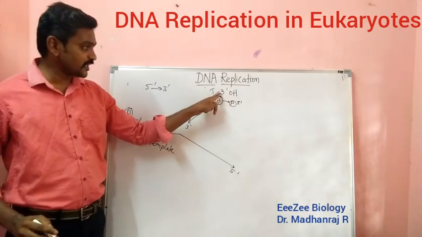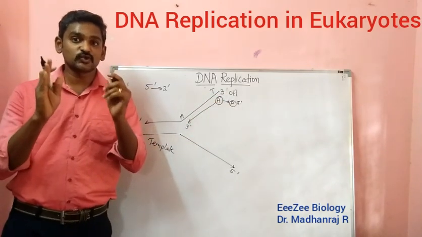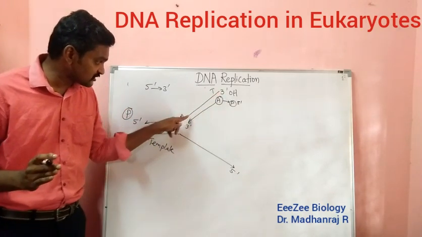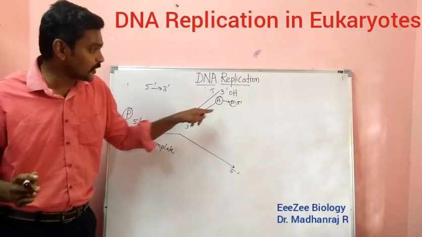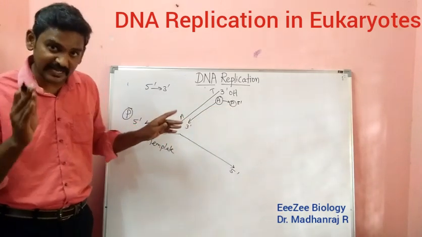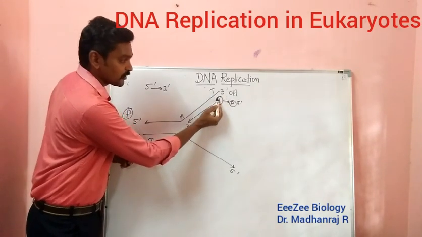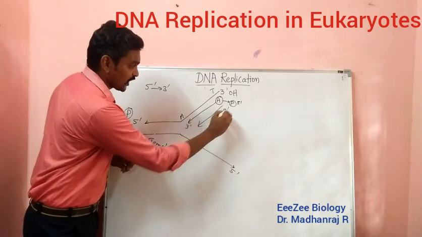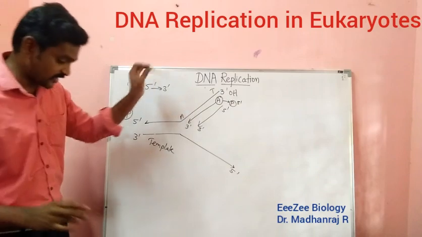So here it is 3, which means the opposite will be having what? When you see the structure, it will be clearly understood, which I have given in the previous session. Whenever one DNA strand is running from 3 prime to 5 prime, the other DNA will run from 5 prime to 3 prime, in the opposite direction. So here 3 means the opposite will have 5. The nucleotide will be joining here, going in this direction. So the newly synthesized strand will be in the 5 prime to 3 prime direction. This is the main concept here.